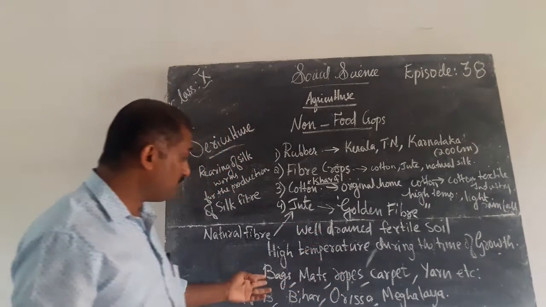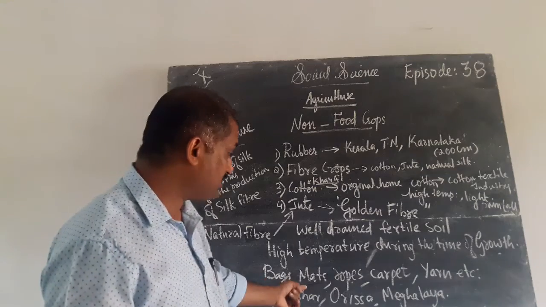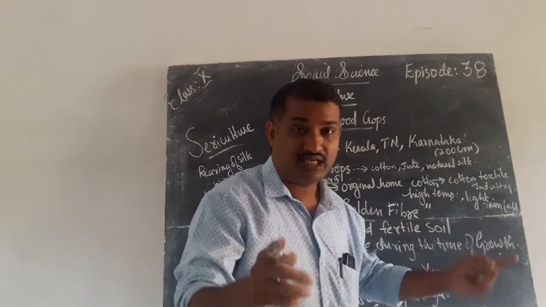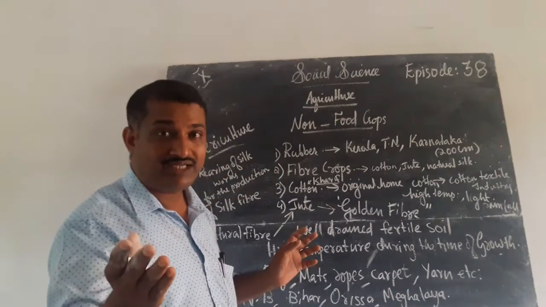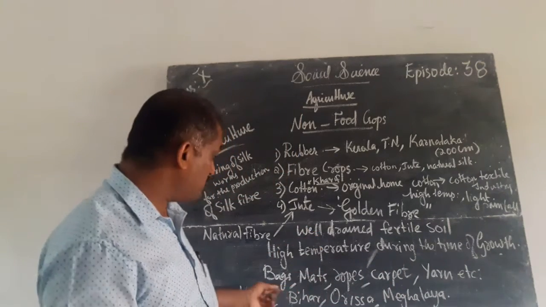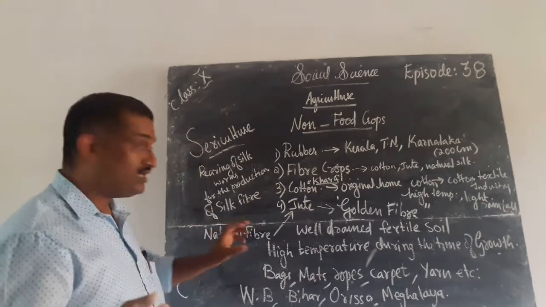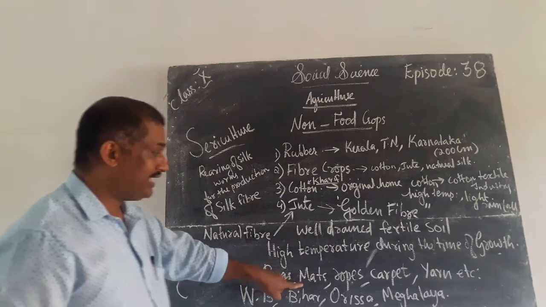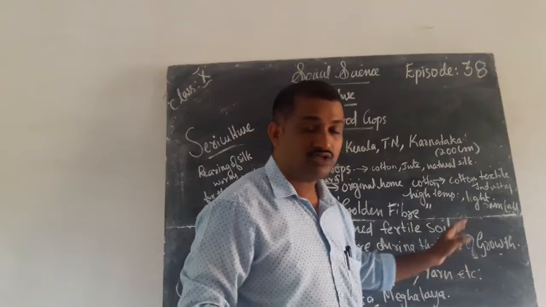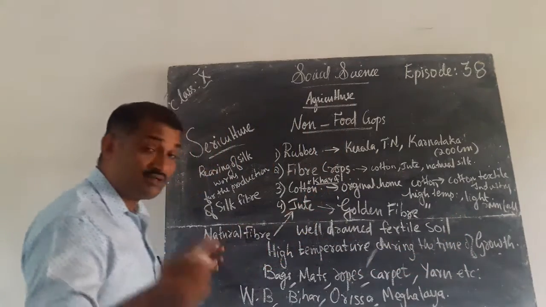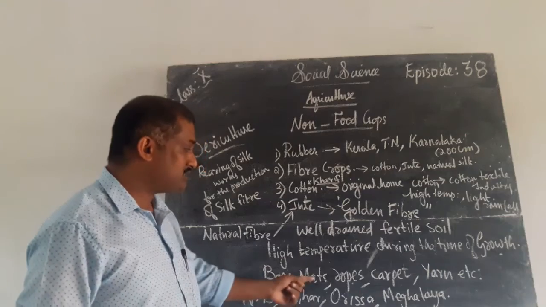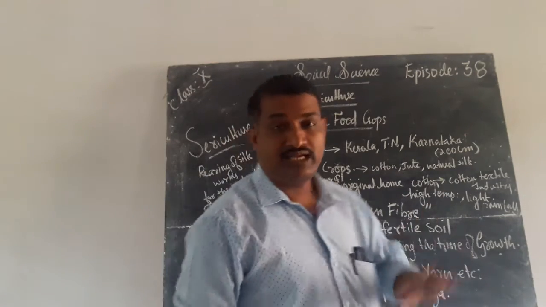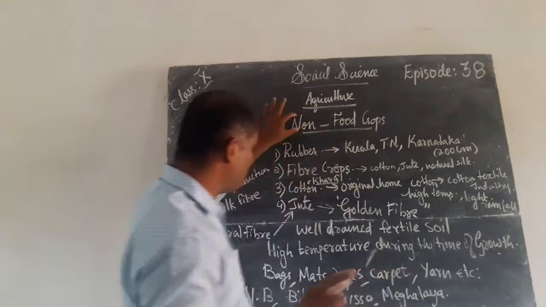So jute can be used for making bags, mats, ropes, carpet, yarn, etc. Sometimes your parents may use this jute bag. It is an eco-friendly bag that will not destroy nature. These are all natural fibers, and from them are produced products like bag, mat, ropes, carpet, yarn, etc. I hope that you understood about the non-food crops.